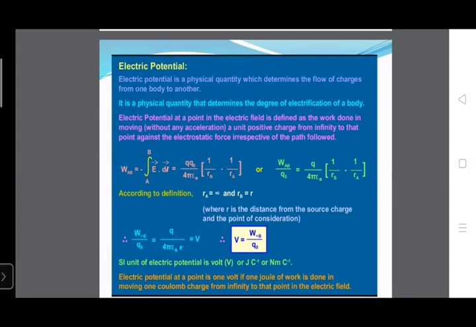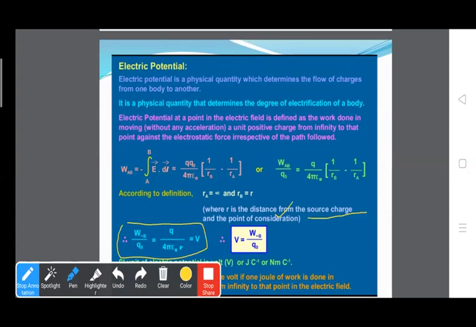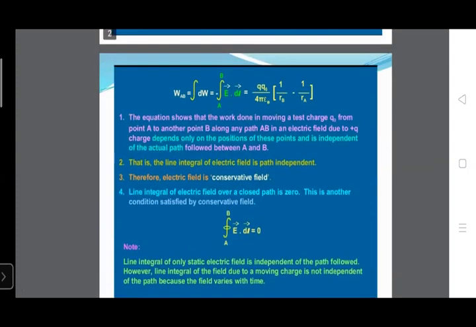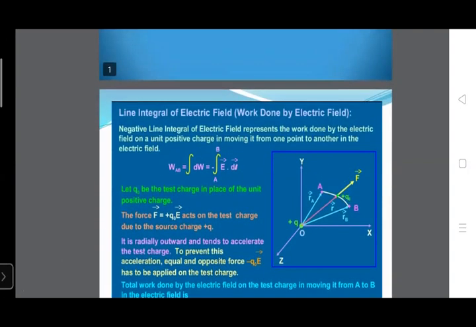Electric potential at a point is 1 volt if 1 joule of work is done in moving 1 coulomb charge from infinity to that point. That is, if we place Q equals 1 coulomb, then the electric potential will be equal to 1 volt when 1 joule of work is done moving 1 coulomb of charge from infinity to that point in the electric field. Clear?